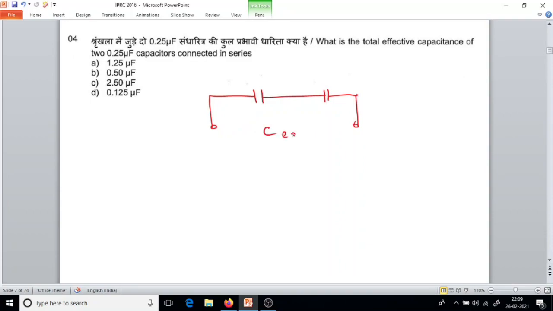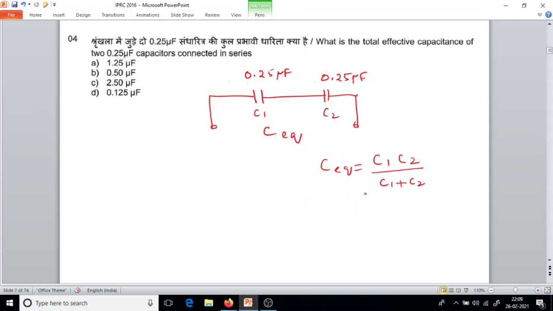C1 and C2 both have the same value, 0.25 microfarad. Then what is the equation? C equivalent equals C1 C2 upon C1 plus C2.